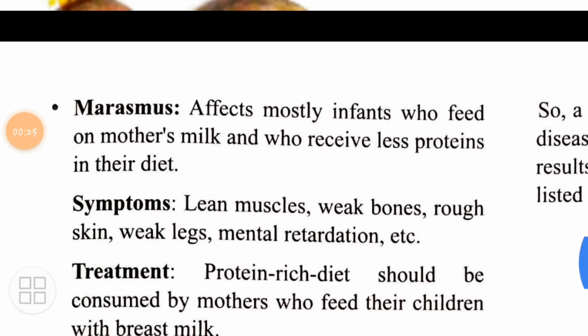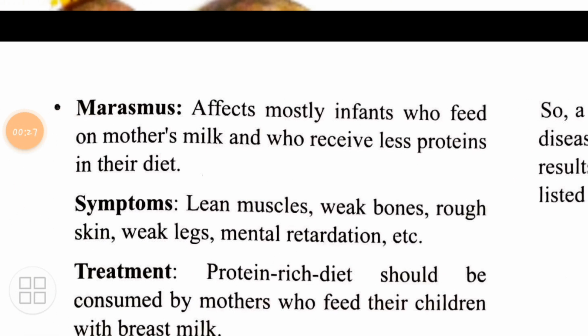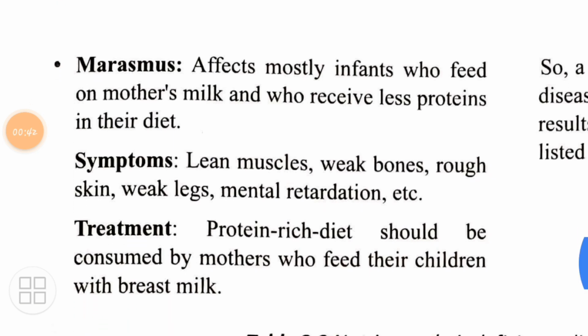Now marasmus, what is this? It is mainly affecting the infants who feed on mother's milk or who receive less protein in their diet. Symptoms are what? Lean muscles, weak bones, rough skin, weak legs and mental retardation. Mentally that child is not very strong. Treatment is what? Protein-rich diet should be consumed by mothers who feed their children with breast milk.